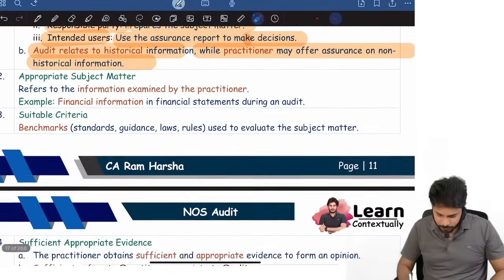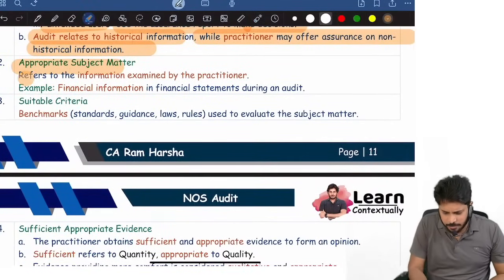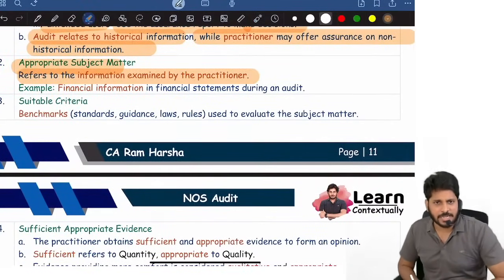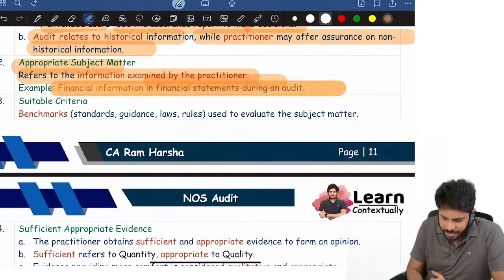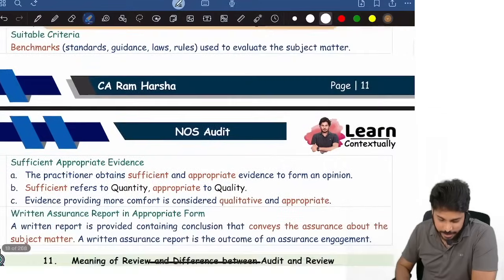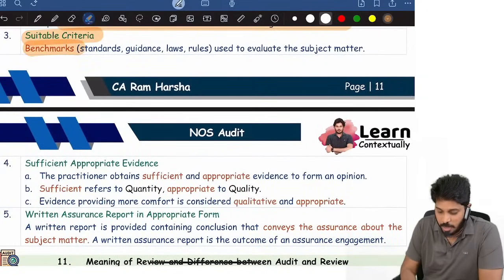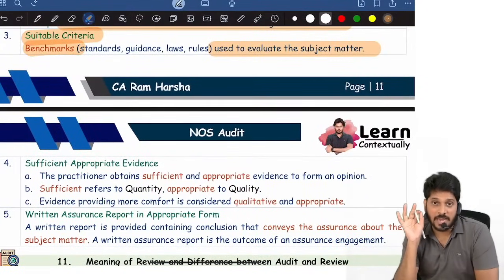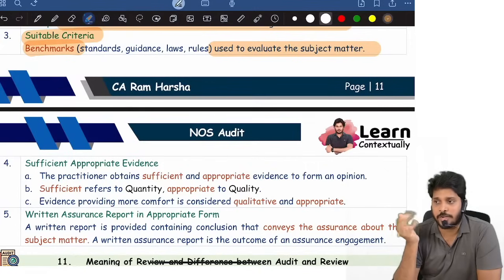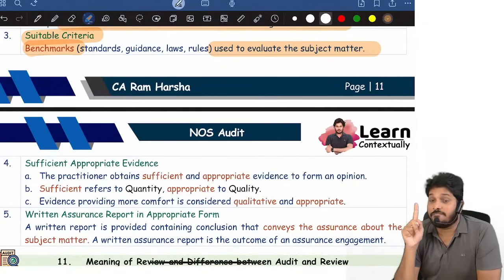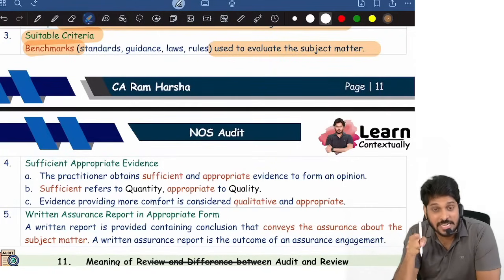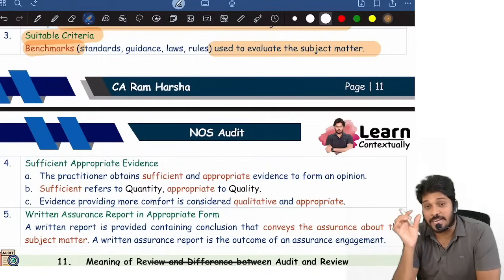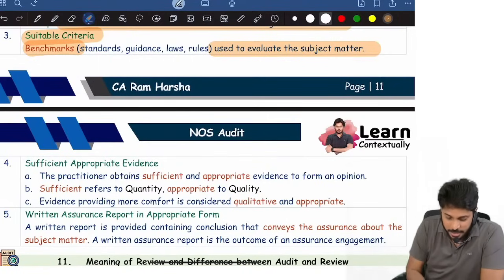Next, what is subject matter? Subject matter refers to the information examined by the practitioner. Whatever information we are verifying is called the subject matter. So financial information in financial statements during an audit. What is criteria? Benchmarks used to evaluate the subject matter. In balance sheet and P&L verification, in a financial statements audit, we verify whether the financial statements are true and fair. How do I know whether they are true and fair? We will compare them with accounting standards, with Schedule 3. That Schedule 3, that accounting standard, is called the benchmark. That Schedule 3, that accounting standard, is called the criteria. Okay, suitable criteria.